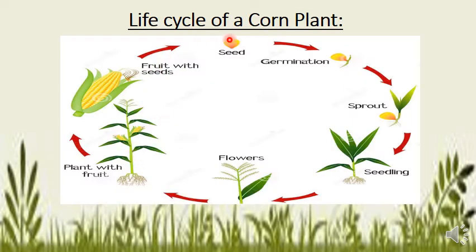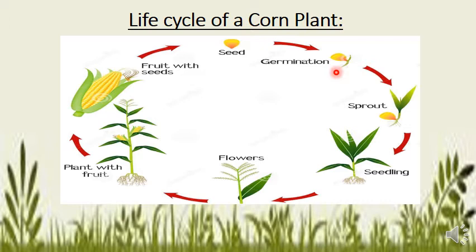Now this is the picture of the life cycle of a corn plant, which is our topic of today. This is a seed. This is a corn seed which is known as a kernel. After this it goes into the process of germination, meaning the seed has burst, and after bursting, leaves start coming out of it. So that is germination.